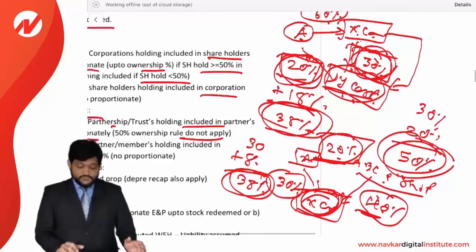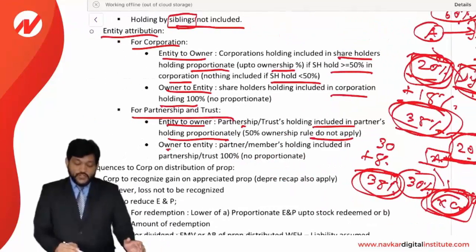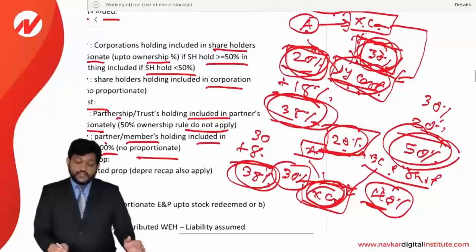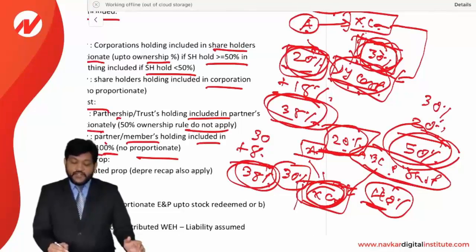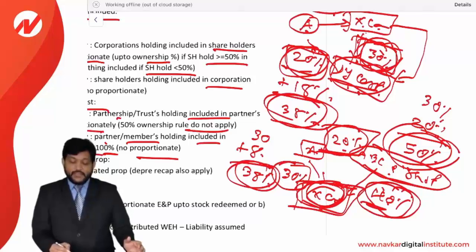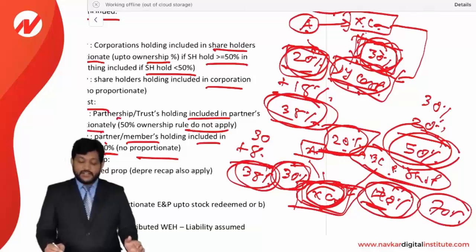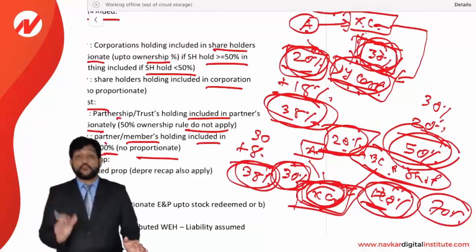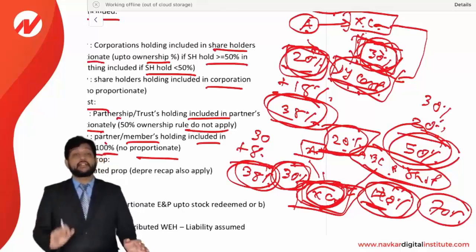Now owner to entity, that means a partner's or member's holding is included in the partnership or a trust 100%, that is no proportionate. Same way, if we need to decide ABC partnership's holding percentage in X corporation, 40% direct and 30% by A. So 40 plus 30 is equal to 70%. The 70% holding will be considered as ABC's holding in X corporation. There is nothing proportionate, the total holding is included.